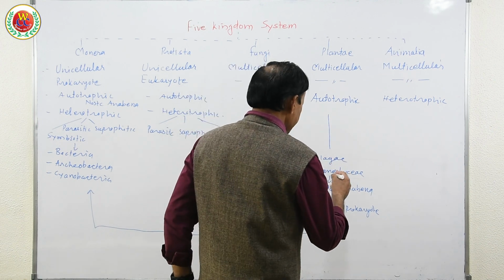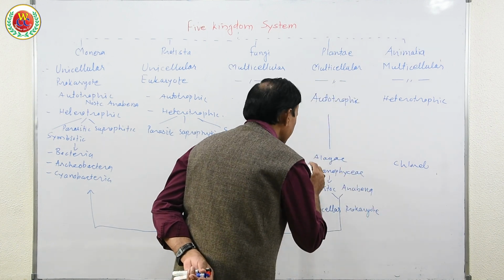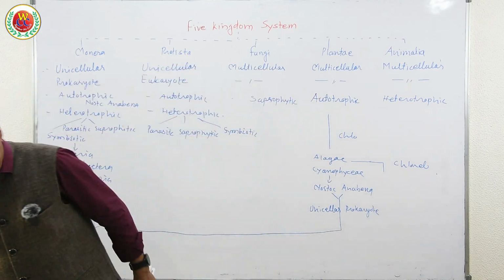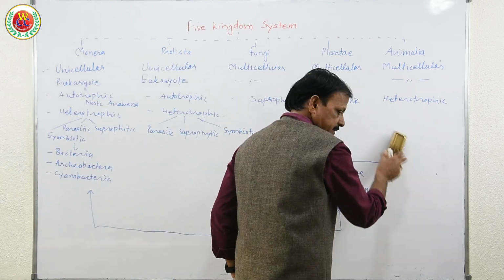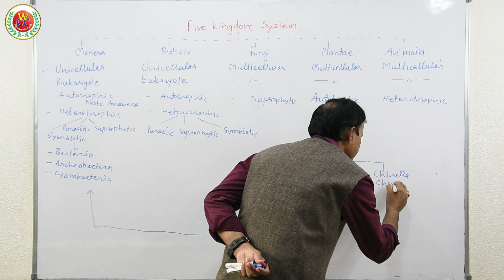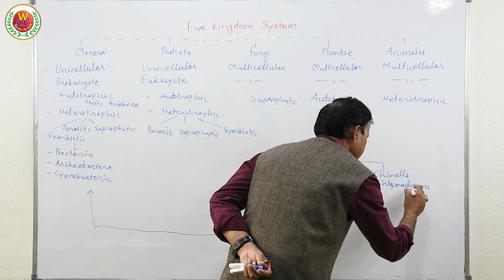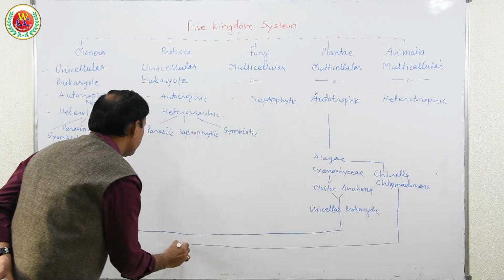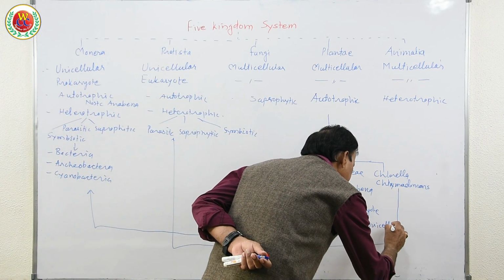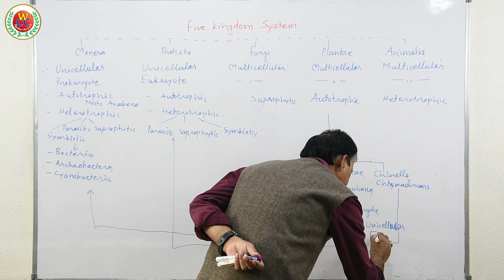In the same way, he transferred Chlorella and Chlamydomonas, which were classified under algae, to Protista. Why? Because they were unicellular eukaryote.